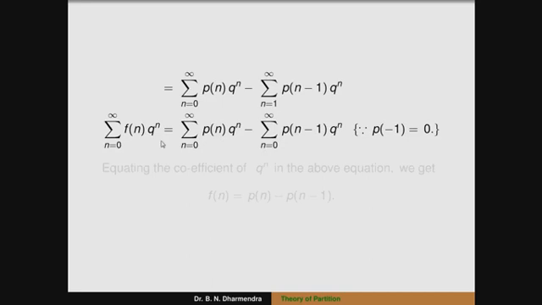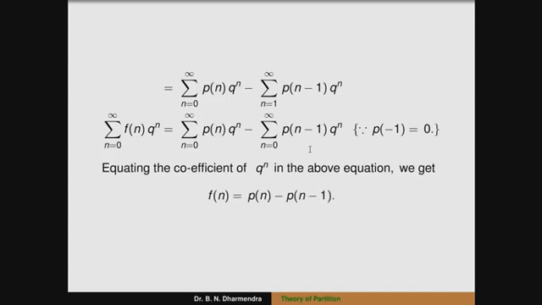Then we can compare the coefficient of q to the power of n in this series. On the left hand side there is f of n, and on the right hand side there is p of n minus p of n minus 1. So we get f of n is equal to p of n minus p of n minus 1. This proves that problem.